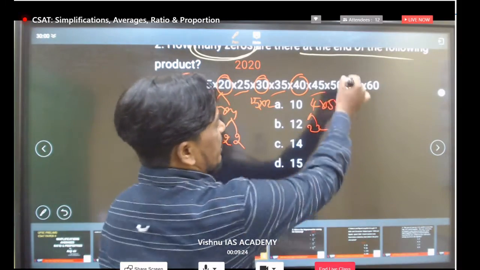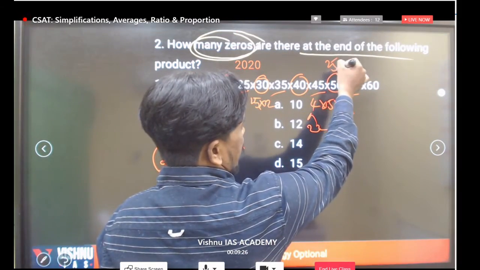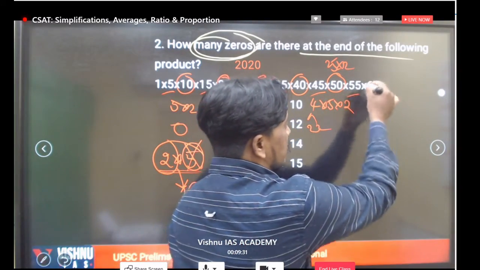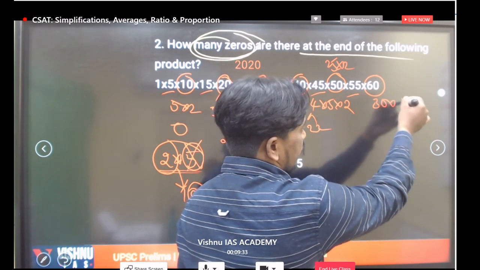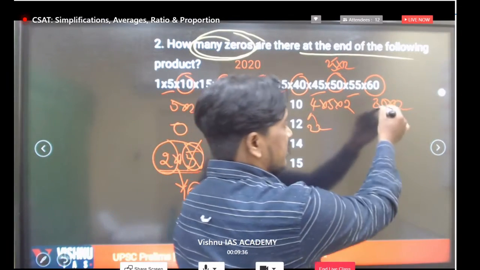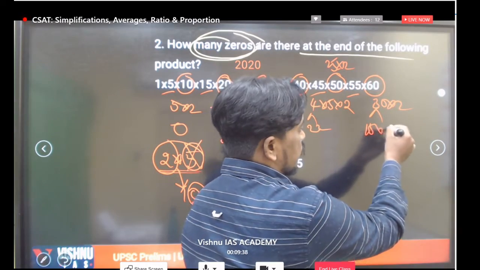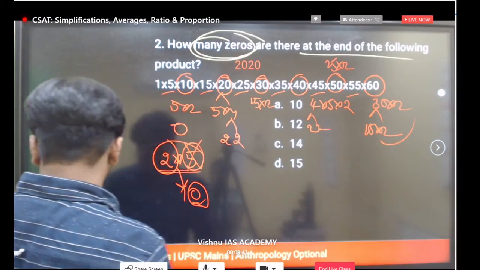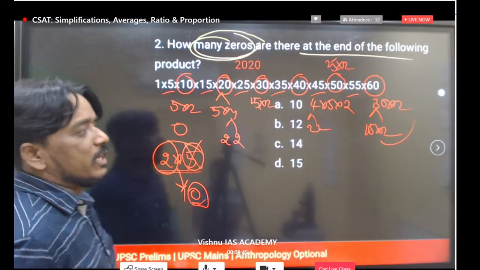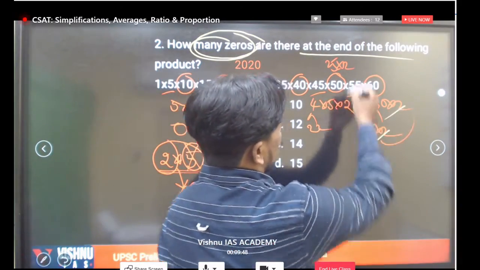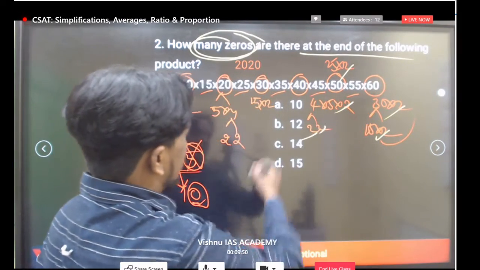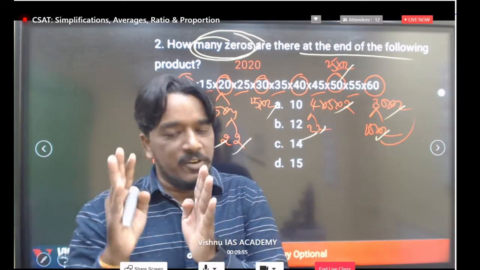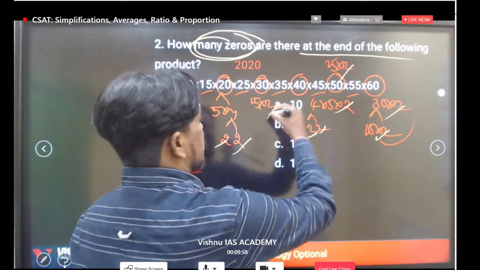Similarly, can you take here 25 into 2, and 5 into 5 into 2, and similarly 60 also, can you write 30 into 2, and this one can you write 15 into 2, and in total 2 times 2 we are getting here. So total how many times are we getting 2, just count that. So 1, 2, 3, 4, 5, 6, 7, 8, 9 and 10. So in total 10 times we are getting 2. So definitely in the end we will get 10 zeros.